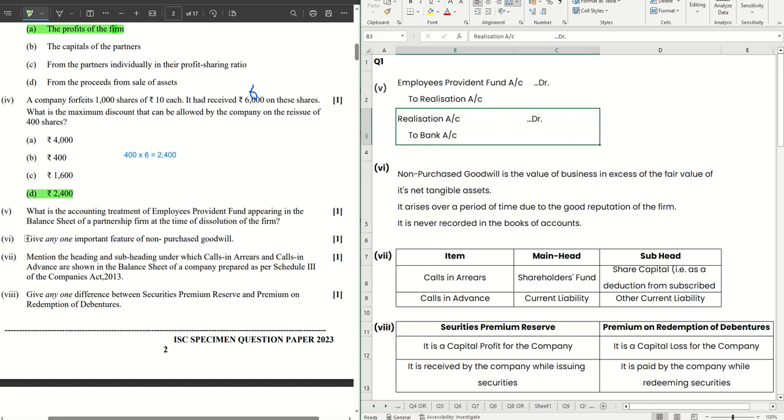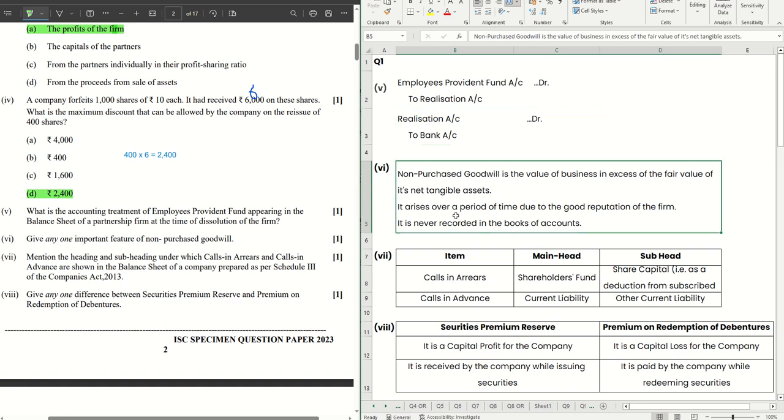Point number 6, give any one important feature of non-purchased goodwill. Let's have a look here. Non-purchased goodwill, it is the value of a business in excess of the fair value of its net tangible assets. This is also called the inherent self-generated goodwill, inherent goodwill of the firm, and it arises over a period of time due to good reputation of the firm due to various factors, and it is never recorded in the books of accounts. Okay, any of the features you can pick up and mention.